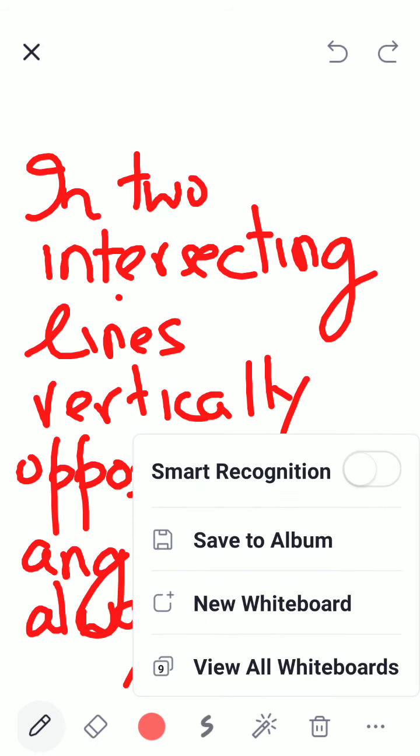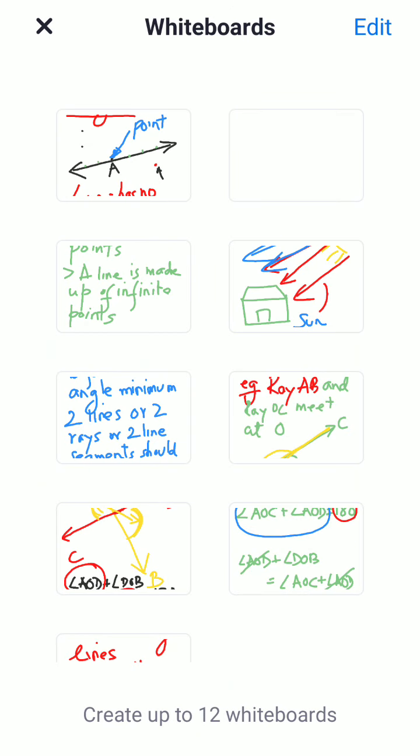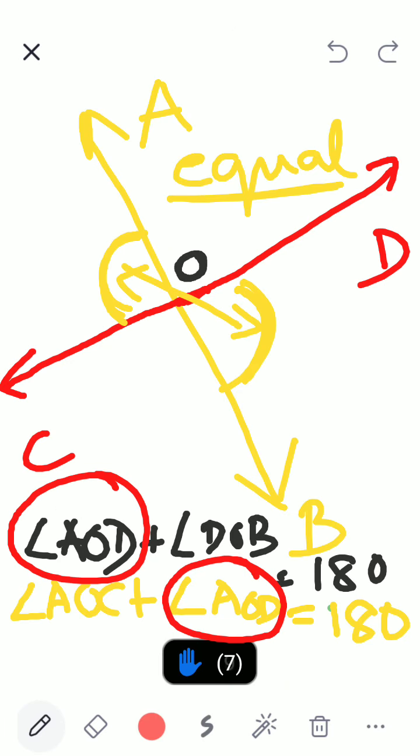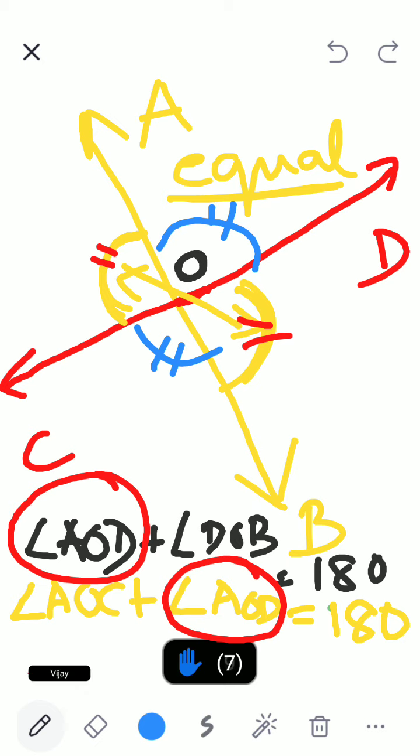So again, always remember that in two intersecting lines, vertically opposite angles, that means here this and this are equal, and the other vertically opposite angles, this and this, are equal. Clear? Angle AOD equal to angle COB and angle AOC equal to angle DOB. It's a rule. We just proved it. We will prove it later also very clearly. But just remember this. Clear?